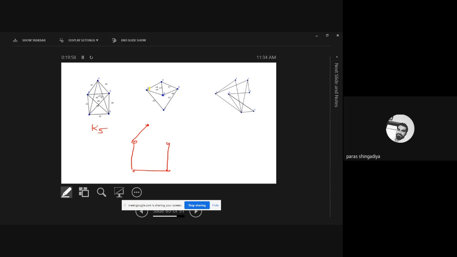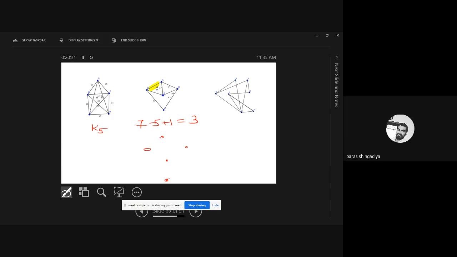Here I will remove these edges. Okay, how many edges do I have to remove? Let's draw it here so you get the exact idea. Okay, that is the answer. Circuit rank will be 4 plus 1, 5 vertices. Edges are 1, 2, 3, 4, 5, 6, 7. So 7 minus 5 plus 1 is equal to 3. Okay, so let's create its graph.